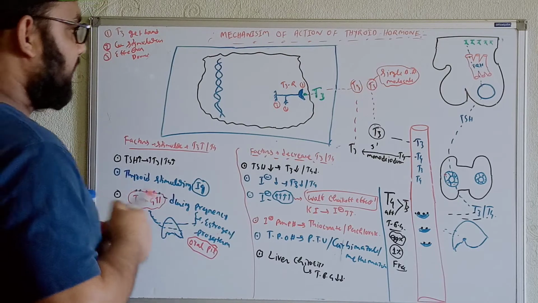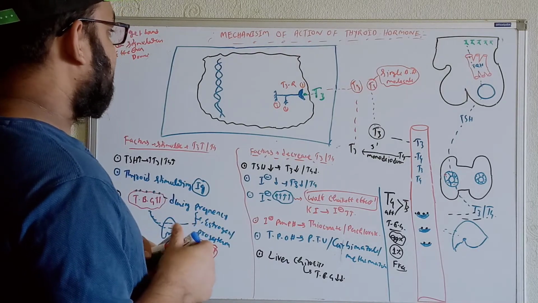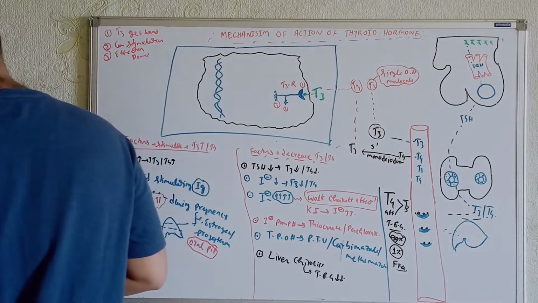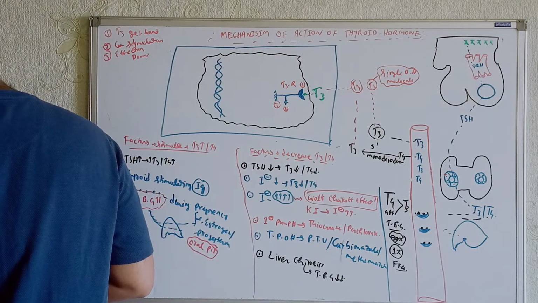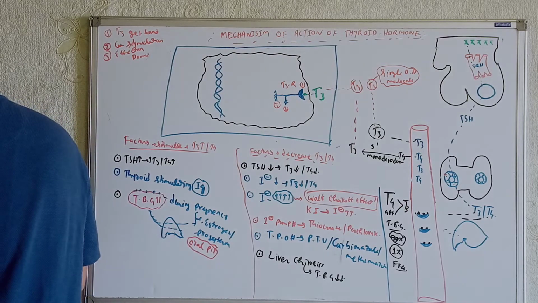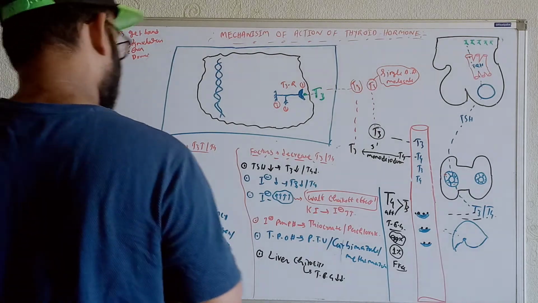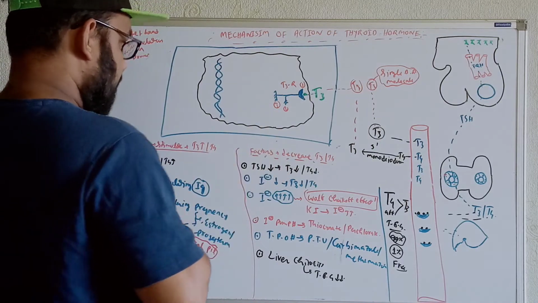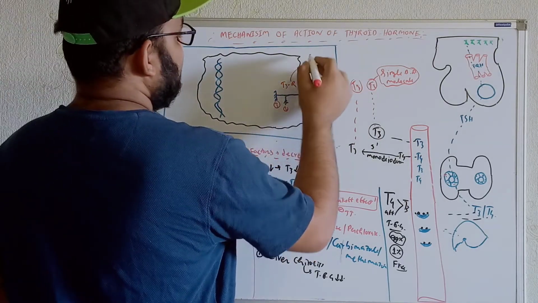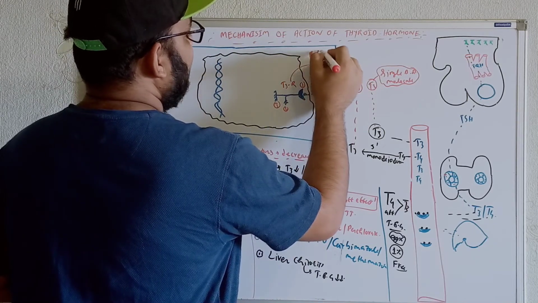Now what is the name of this T3 receptor? Let's write it over here, let's use this red color only. What is the name of this T3R receptor? That is known as RXR.